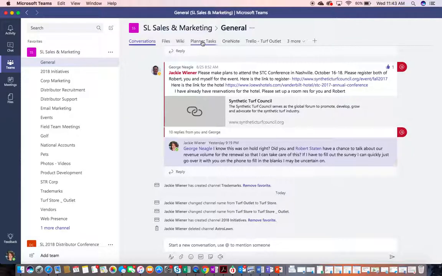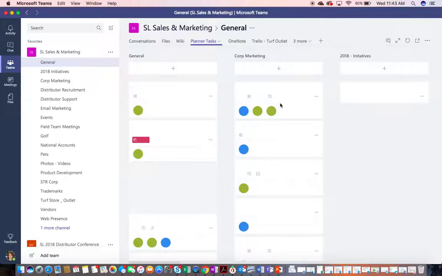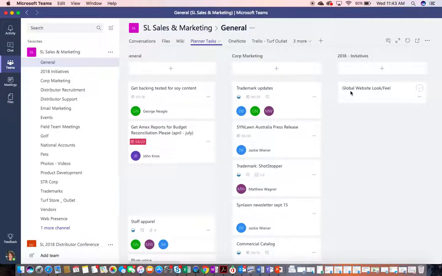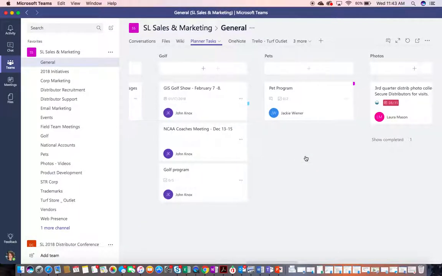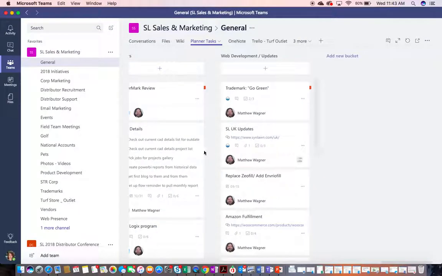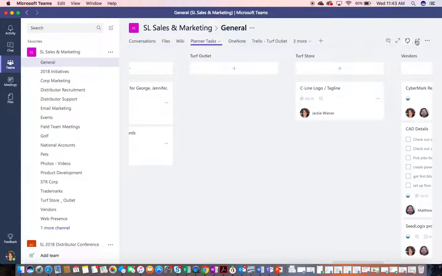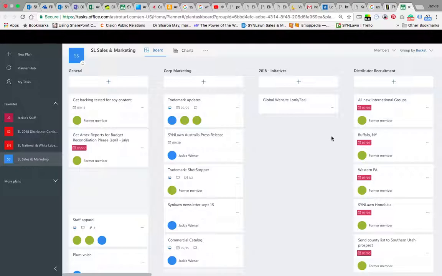So I'm going to click on planner tasks, and then I'm going to scroll over and see if there is a trademarks bucket. I'm not quite sure what happened for him. Oops, we don't have a trademarks bucket. So yeah, I don't know what happened to the trademarks bucket either. But it's a little easier for me to work in Planner when it's in the browser. So I hit that little pop out to browser thing. So I'm going to come in here to the very end.